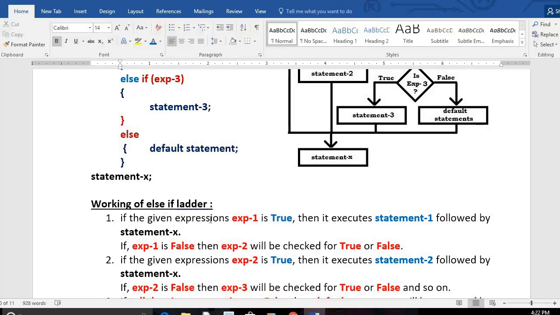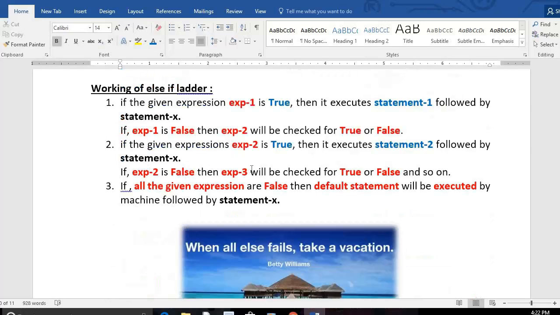If the given expression 1 is true, then it executes statement 1 followed by statement X. If expression 1 is false, then expression 2 will be checked by the machine for true or false. If the second is true, statement 2 works followed by statement X. If the second is false, the third condition will be checked by the computer system for true or false, and so on.